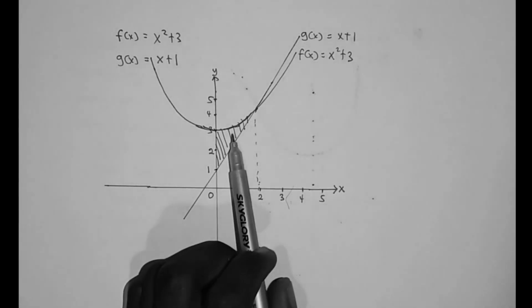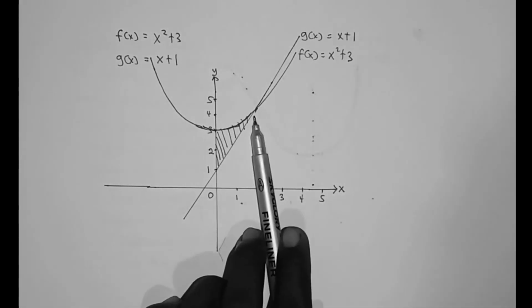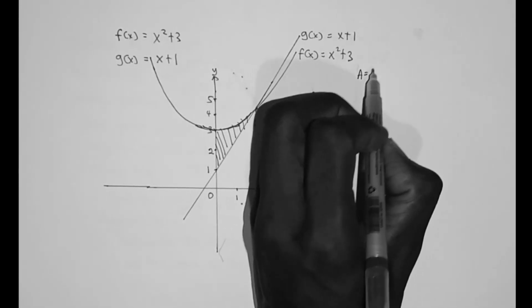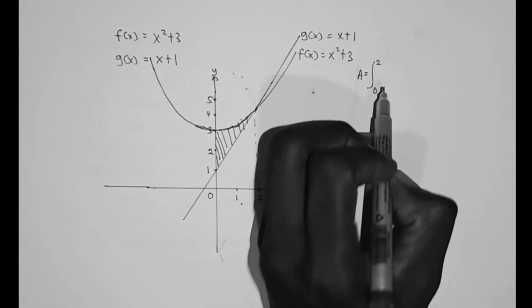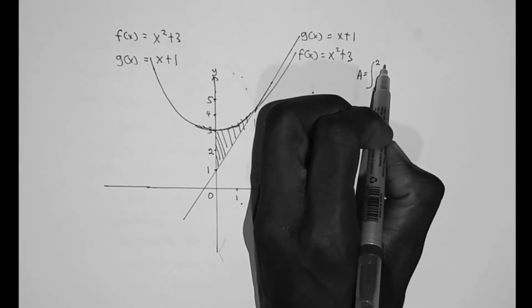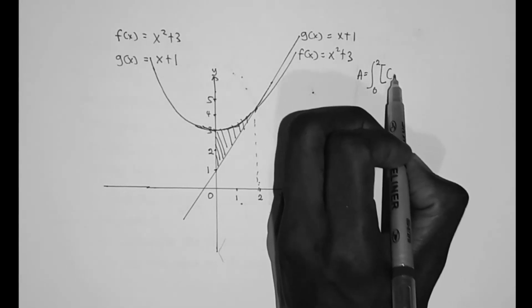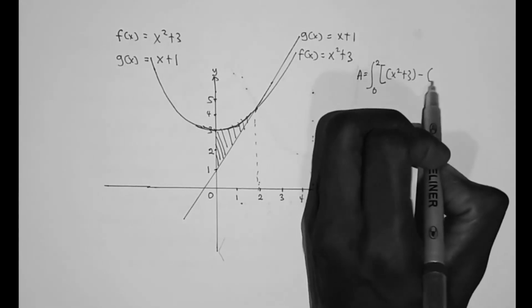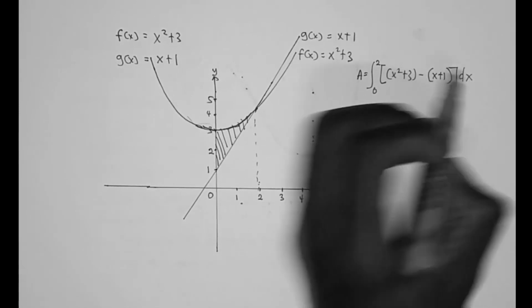Now you can see that the function f of x lies on top of g of x in this region, and therefore the area A is equal to the integral from 0 to 2 of f of x, which is (x squared plus 3), minus g of x, which is (x plus 1), all of that dx.